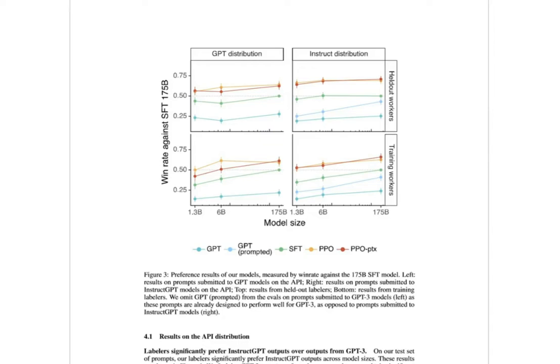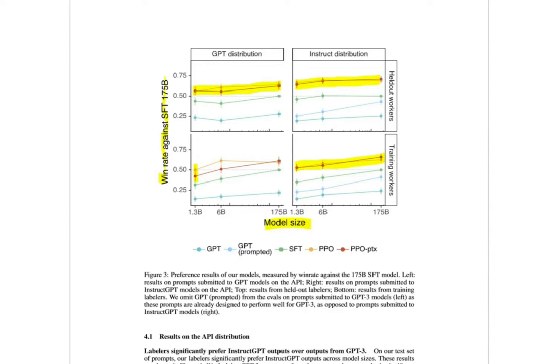In this figure, we have the model size and the win rate against the supervised fine-tuned GPT-3 175 billion parameters. As we said in the beginning, the users usually prefer the proximal policy optimization models over the supervised fine-tuned ones, even though those models have fewer parameters. The only exception being here.